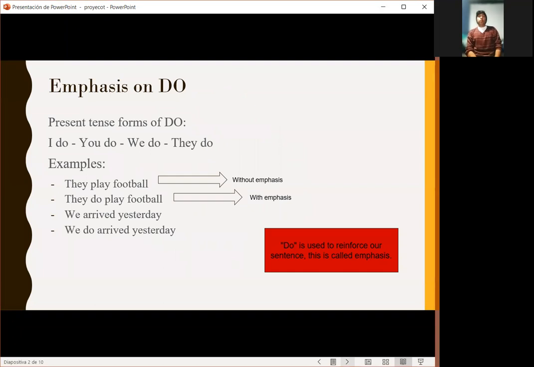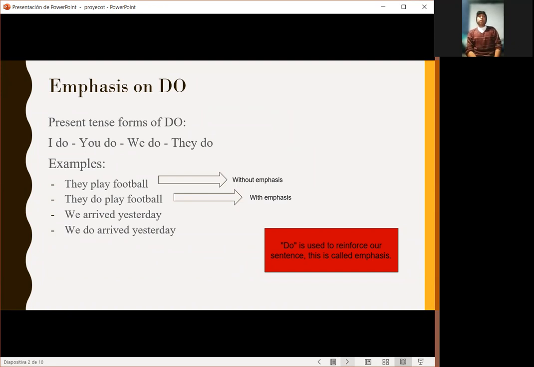I will start with the emphasis on do. Emphasis is the stress and reaffirmation given to a sentence. The present forms of do are I do, you do, we do, and they do. For example, they play football. This sentence has no emphasis. On the other hand, they do play football. It is reaffirmed that they are playing football.